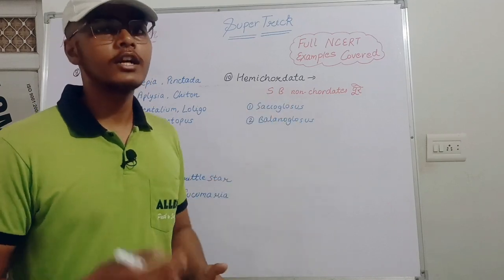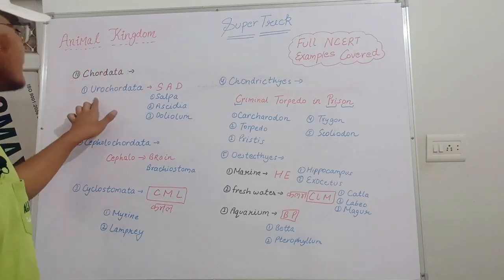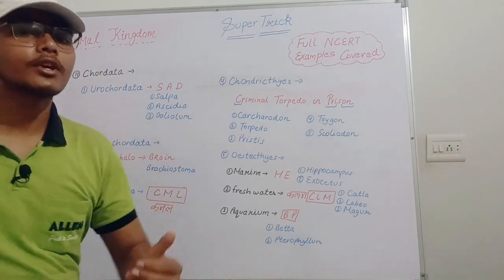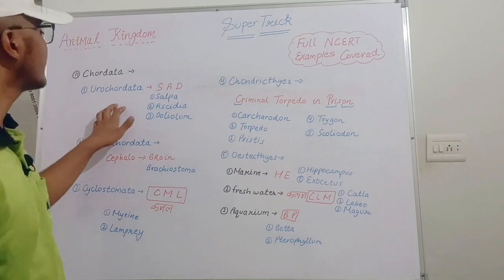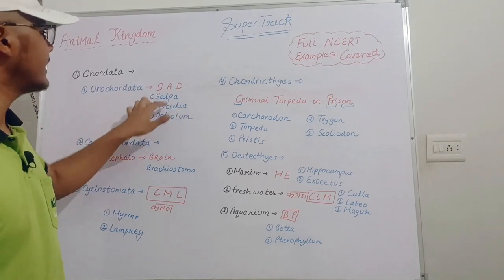Now let's move toward the Chordata. In the Chordata, the first one coming is the Urochordata. Urochordata, as you all know, is a primitive type of chordate, so we can say they are SAD, S-A-D. S means Salpa, A for Ascidia, D for Doliolum.